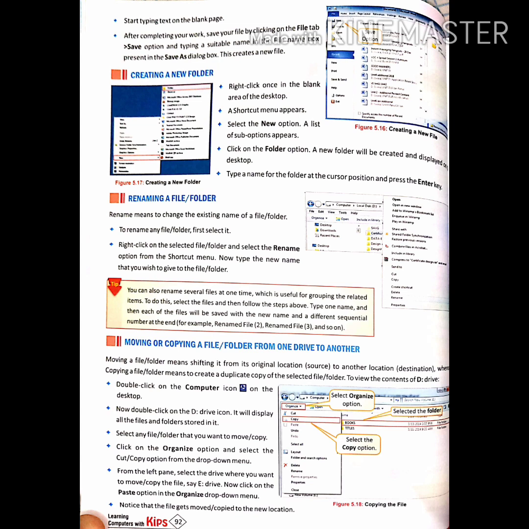Moving or copying a file. To move or to copy a file, just use the shortcut keys Ctrl C to copy and Ctrl V to paste. Copy, paste, and move options. Alright. There are certain steps of moving or copying a file or folder from one drive to another. You just go through these steps.